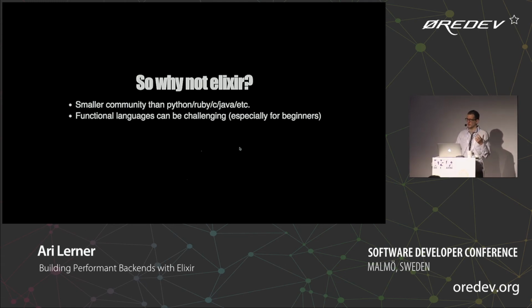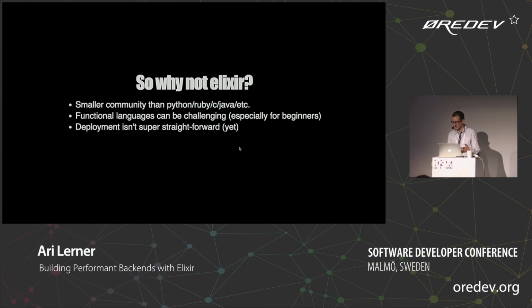We're really taught object-oriented is the way to go from day one, especially for beginners. And deployment isn't super straightforward, although Docker and Distillery make that really awesome. And if you're already working in another language, that's a reason to say, I don't really want to introduce another language into my production application.